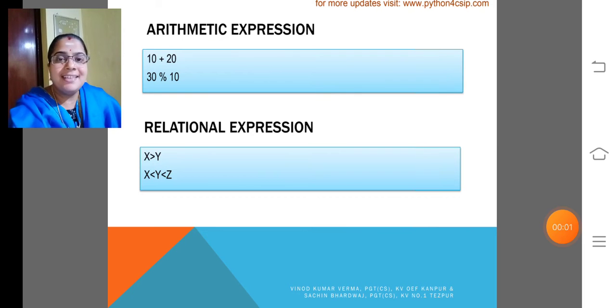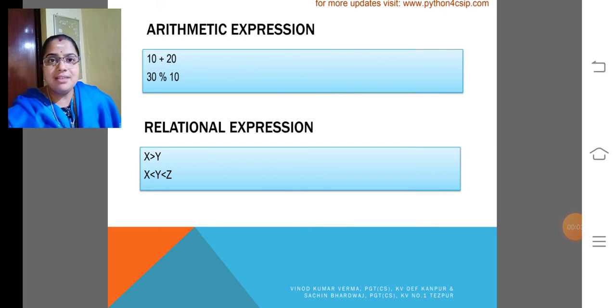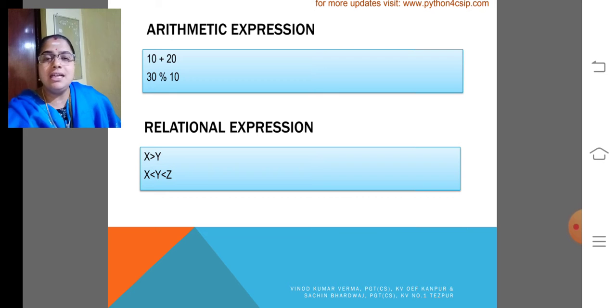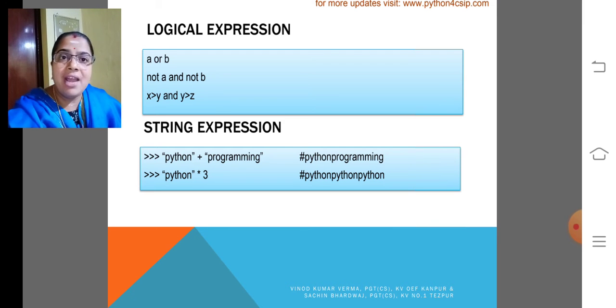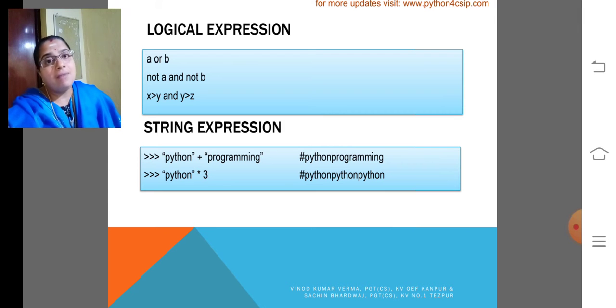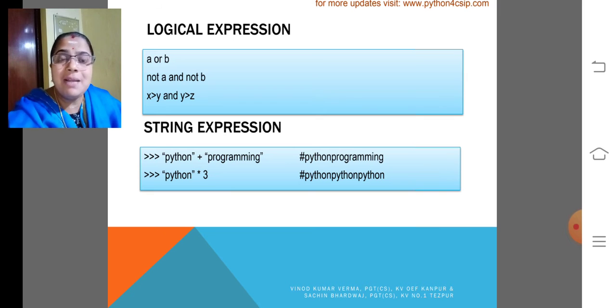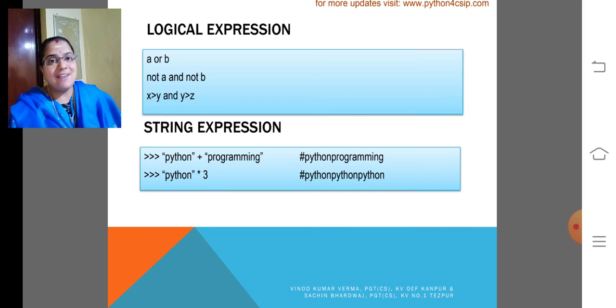My dear children, in this module I had given some examples for all the types of expressions. Arithmetic expression, look at the example I had given, 10 plus 20, 30 mod 10. Relational expression, the relational operators. Then logical expression, A or B, not A and not B, X greater than Y and Y greater than Z. The string expressions like Python plus programming. I already discussed the use of plus in string. It will concatenate two strings.